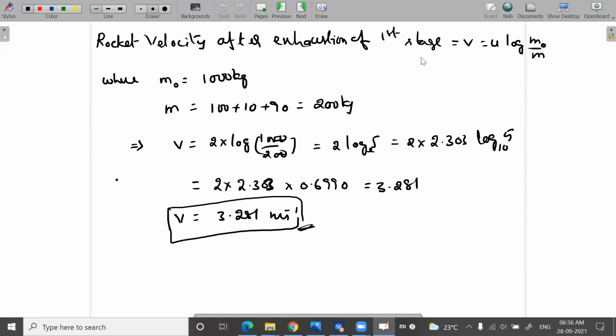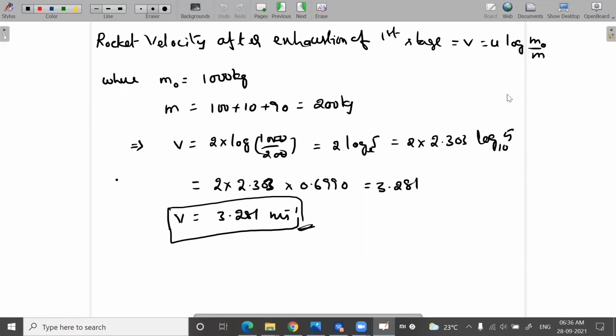The initial mass is 1000 kg. When the fuel in the first stage has burned off, that mass disappears, so the mass of the rocket plus the mass of the first stage will give you the mass at that instant, which will be taken as 200 kg.